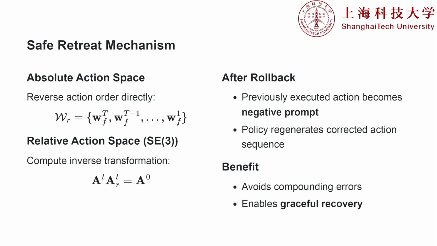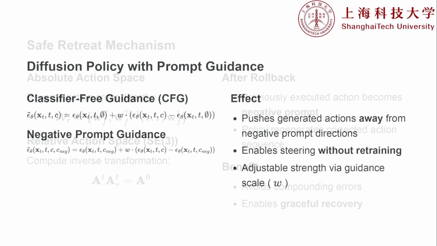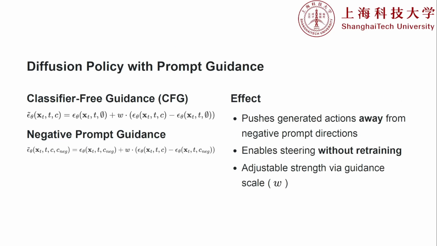But retreating isn't enough. If we just ask the policy to try again from the same spot, it will likely repeat the exact same mistake. We need to tell the robot, don't do what you just did. This is where REACH introduces its core innovation: negative prompt guidance. If you've used AI image generators, you know what a negative prompt is. You tell the AI what not to draw.